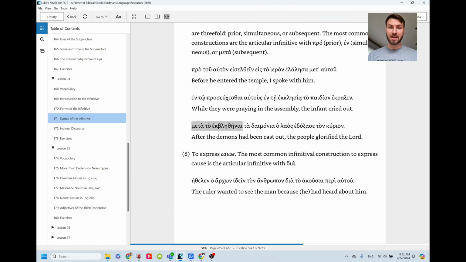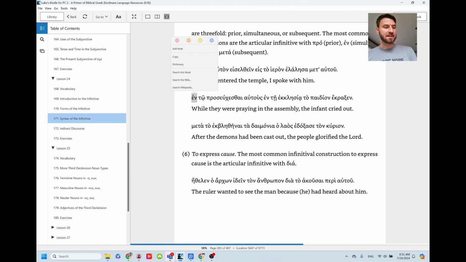So here, after the demons were cast out, you can see the neuter article there stands in again. The only one that's really different is the use of en for time that is happening now.